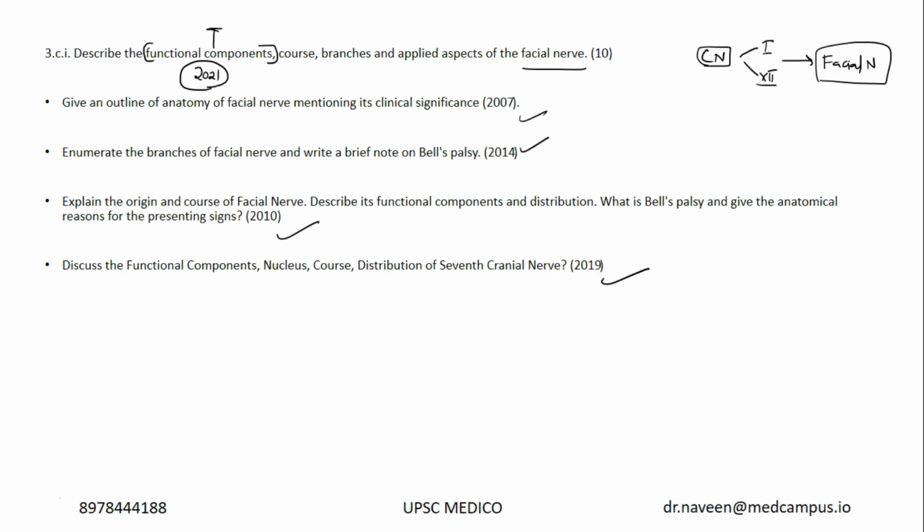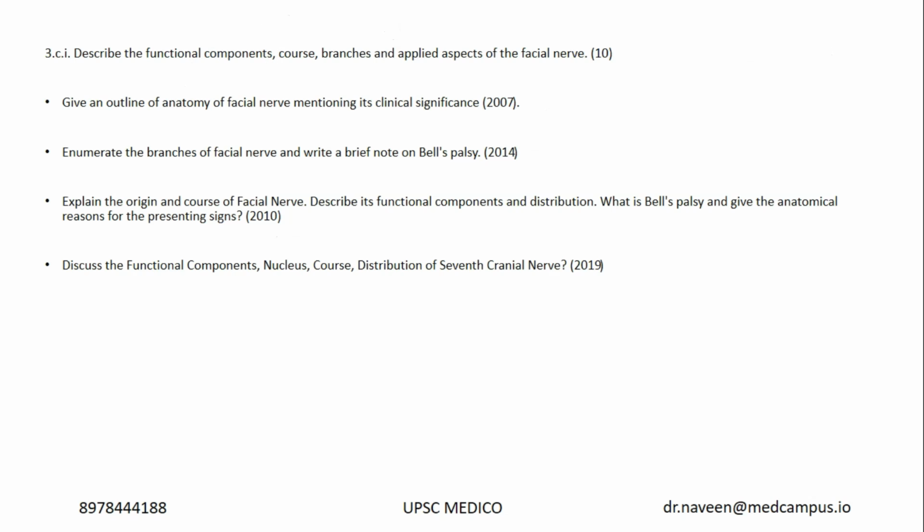So in the last 3-4 years I could see this new heading called functional components, which is general visceral afferent, general somatic afferent, special visceral afferent. These afferents and efferents, general visceral or general somatic, or special visceral or special somatic, these headings are gaining a lot more importance nowadays. From the Vishram Singh neuroanatomy textbook we have good images. And even in the 2021 paper notes, all the cranial nerves and their functional components were clearly given. Please go through them. This is very important. Maybe next year you might expect a question on the trigeminal nerve.